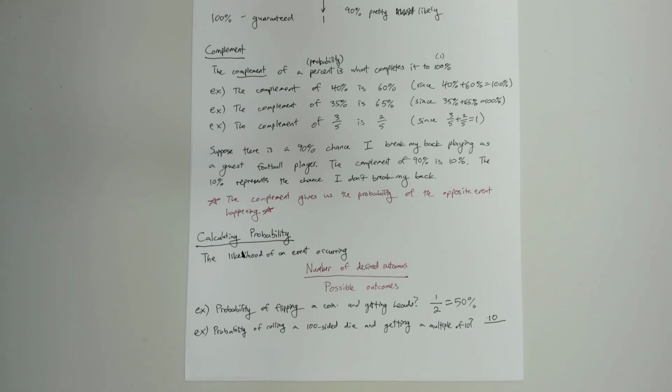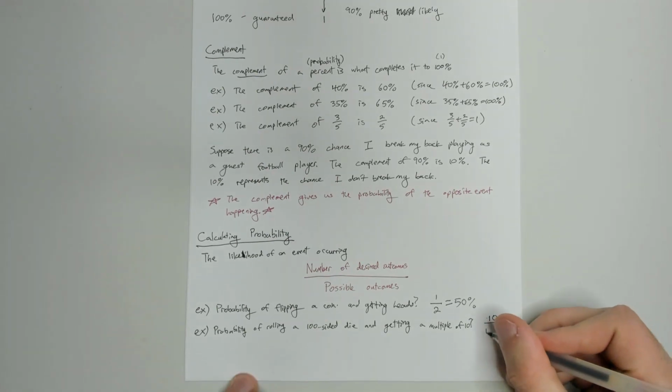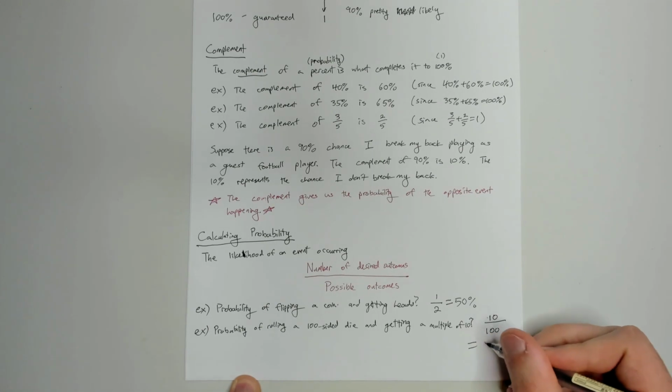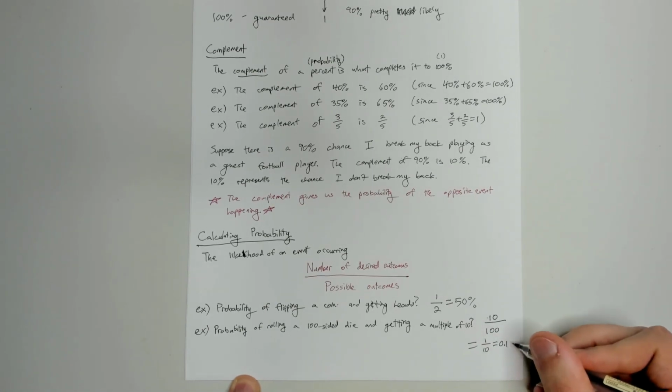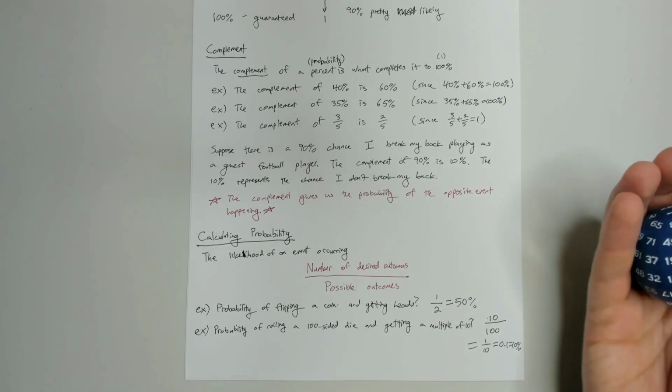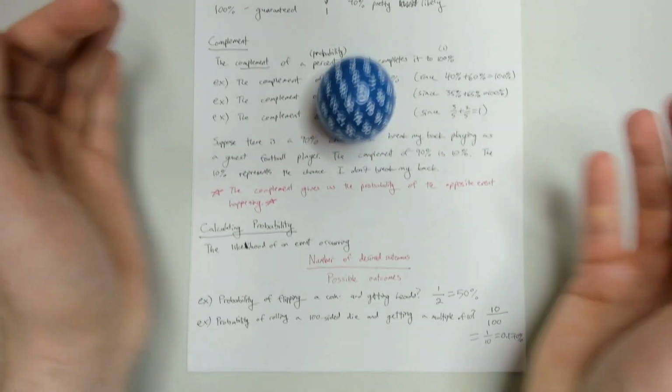And then we divide by the total possible outcomes. Well, there's 100 different numbers this could land on, right? So we're going to divide by 100. But 10 divided by 100, that is the same as 1 over 10, which is 0.1, which is 10%. So we could say there's a 1 in 10 chance of this happening, or there's a 10% chance of this happening. But it's not super likely that we're necessarily going to get a multiple of 10, but let's roll it and find out.